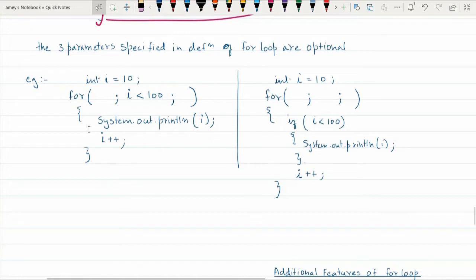So in this example, initialization and update part, I am doing it elsewhere, one outside the loop, one inside the body of the loop, so that I did not mention it here. Another way of doing it is, you may also not specify any of the parameters inside the for loop. You may only specify semicolons. Whereas initialization I am doing outside the loop before it starts, and then condition checking as well as the incrementation or updation, it happens within the body of the loop.